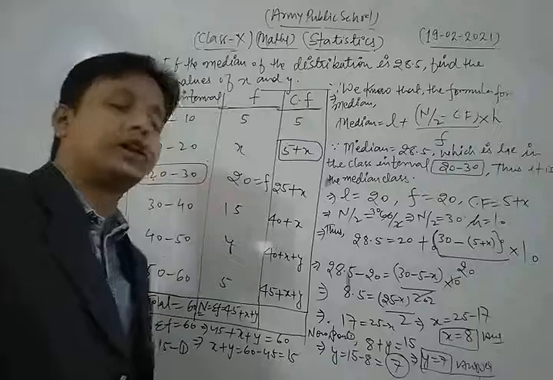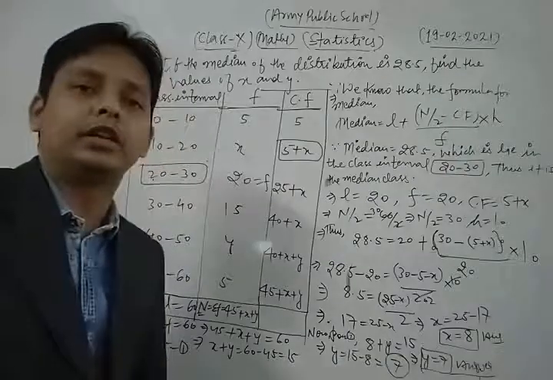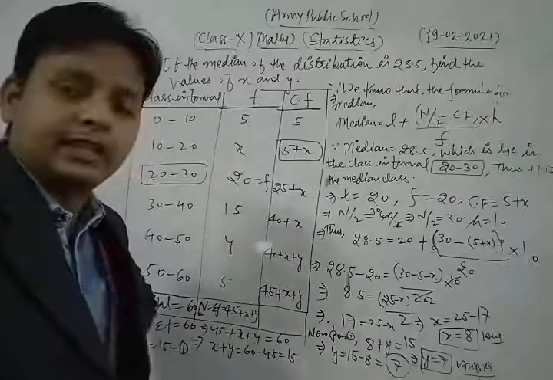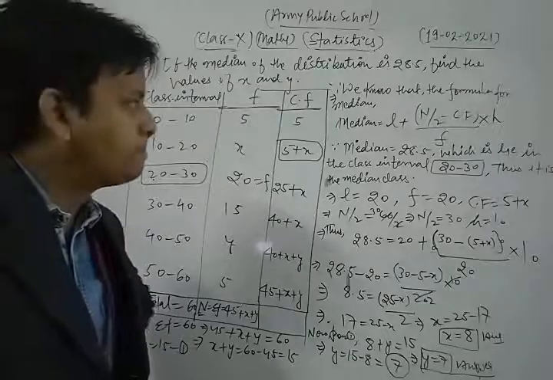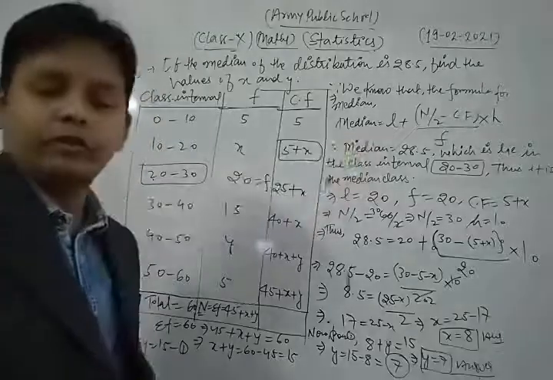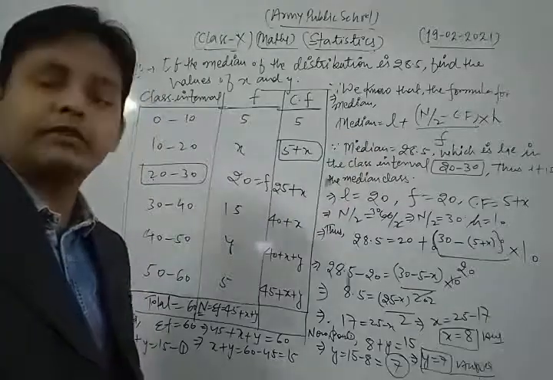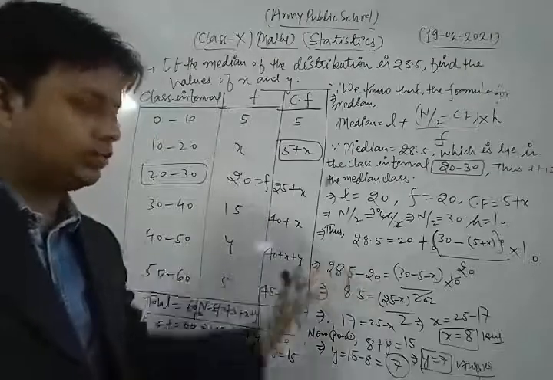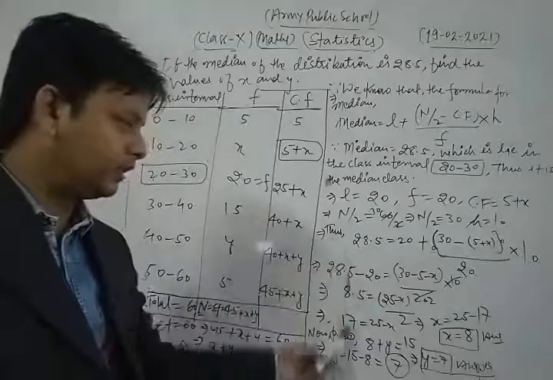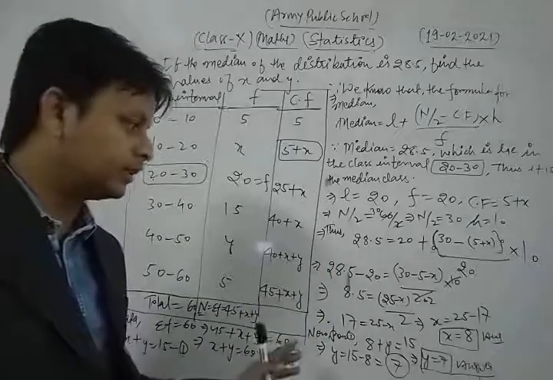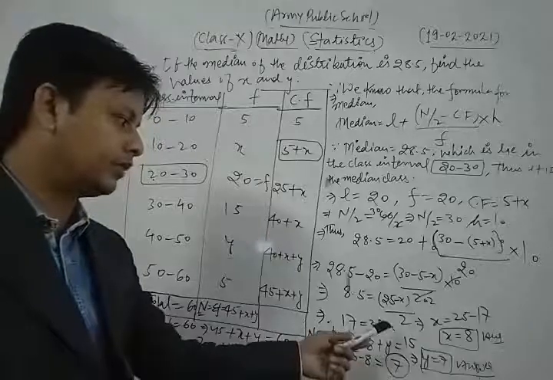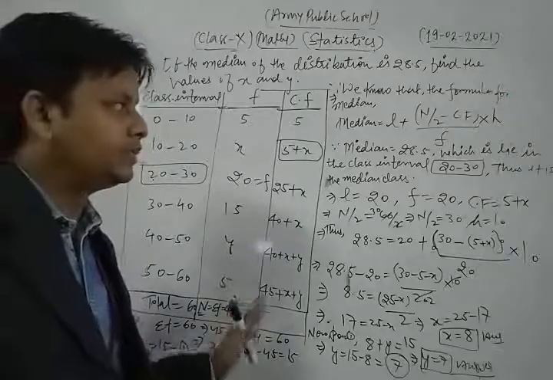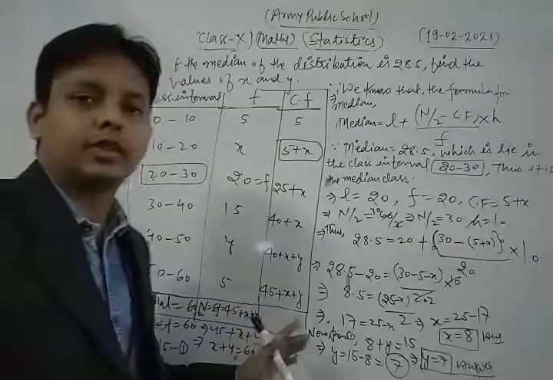After finding all these values, we put them into the formula: L plus n by 2 minus cf upon f, into h. Now we put in all these values and simplify, and we get our result. So this is the method, dear students. In this way you can solve each and every question of your syllabus based on the topic median.